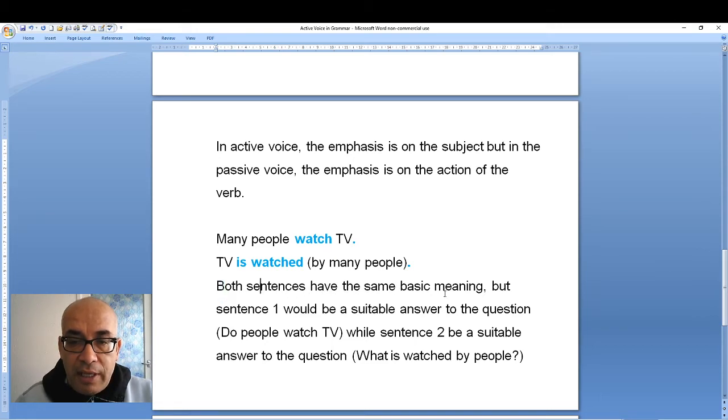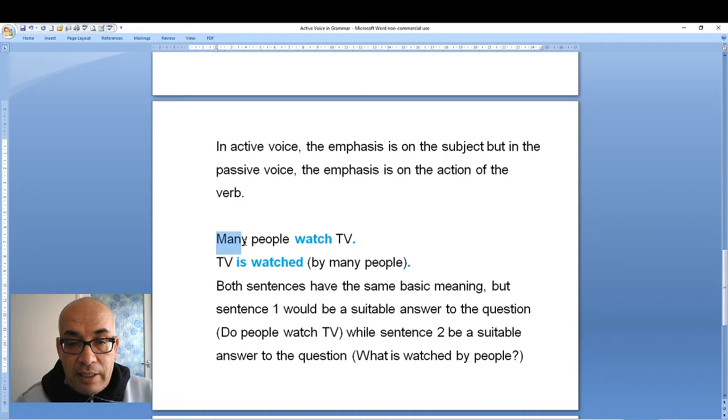Both sentences have the same basic meaning, but sentence 1 would be a suitable answer to the question, do people watch TV? Yes, many people watch TV. But sentence 2 would be a suitable answer to the question, what is watched by people? TV is watched.